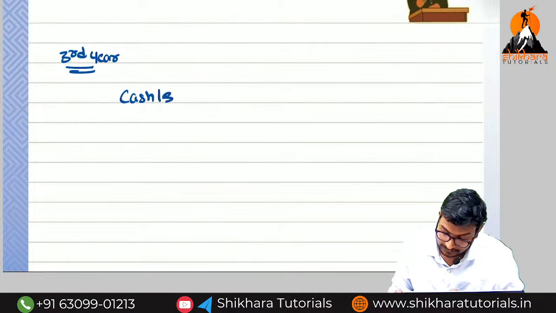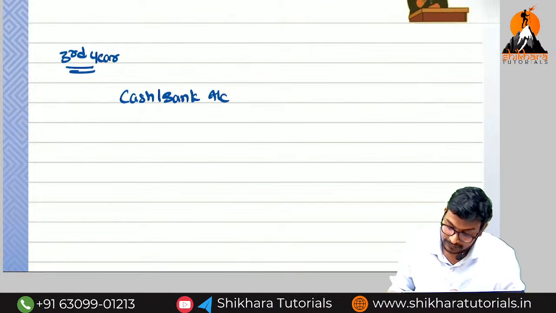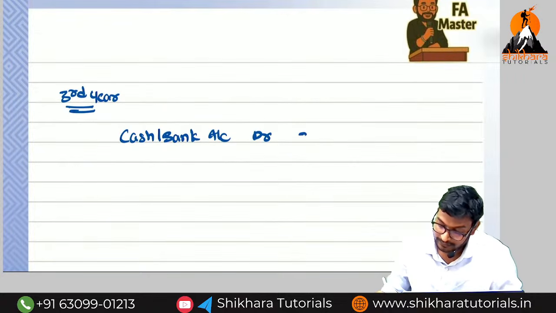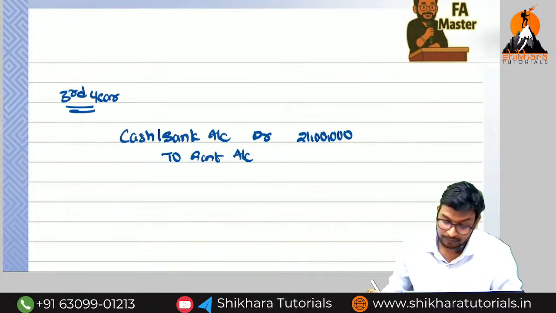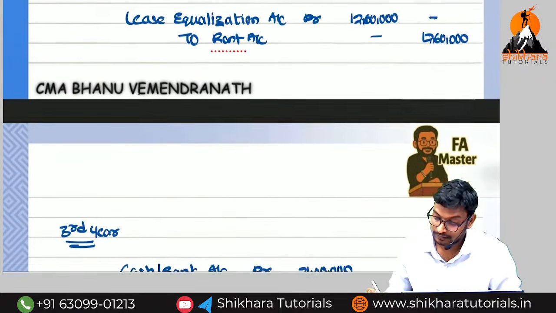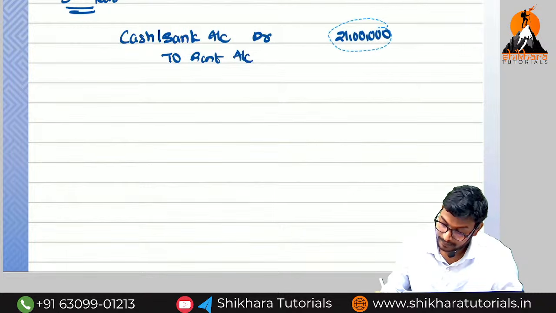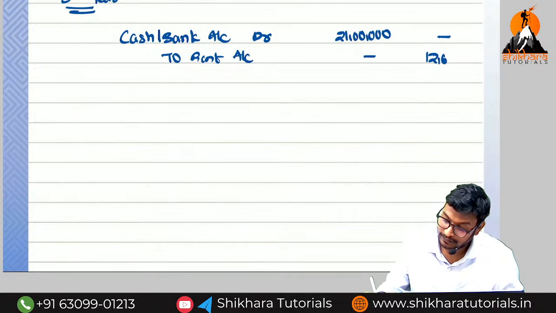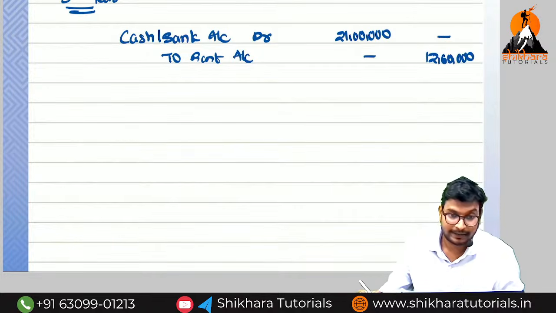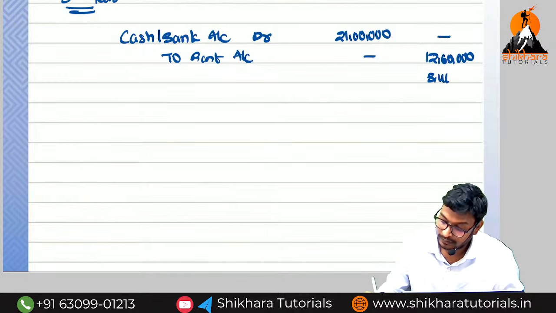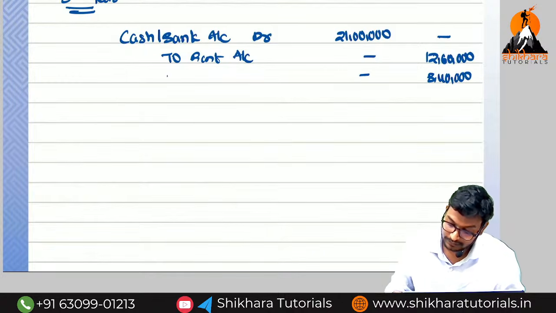Cash or bank account debit. How much? 21 lakh to rent account. How much we need to book every year? 12,60,000. What is the balance amount? 8,40,000. We need to transfer to which account? To lease equalization.